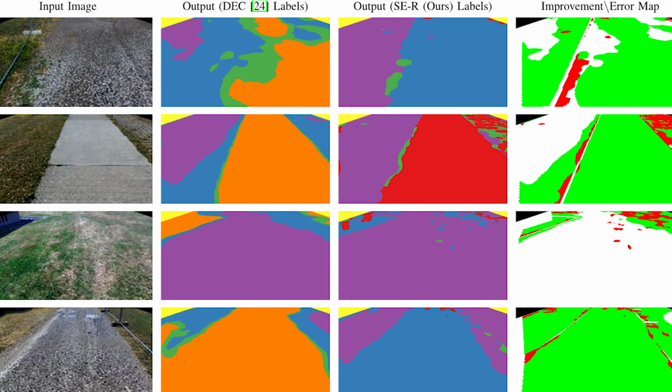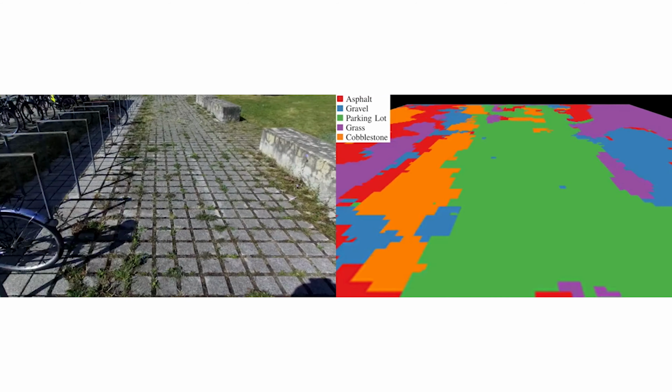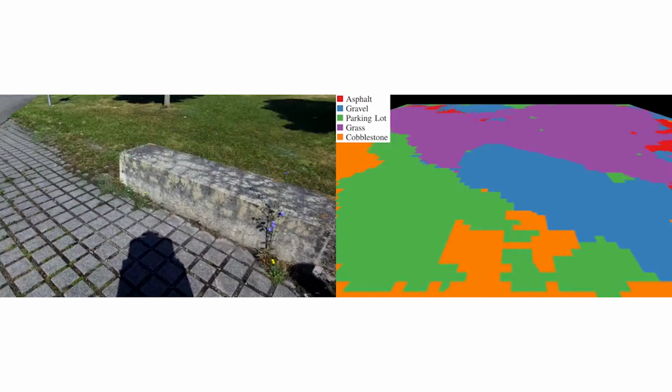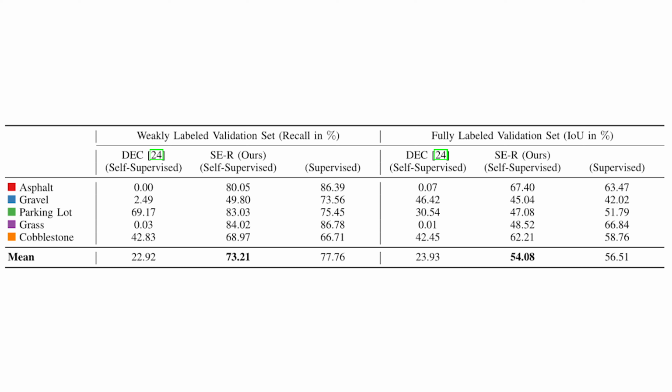We observed that for the majority of the scenes, the network trained with our approach is able to predict the semantic classes accurately. Our model is also able to segment more complex scenes with visual clutter. We observed that some misclassifications are produced due to high contrast shadows and visual ambiguities. The quantitative results demonstrate that our model provides better self-supervised generation of training data for semantic segmentation than the best performing unsupervised clustering baseline, DEC. We note that our proposed model achieves comparable performance as the model trained in a supervised manner with manually annotated